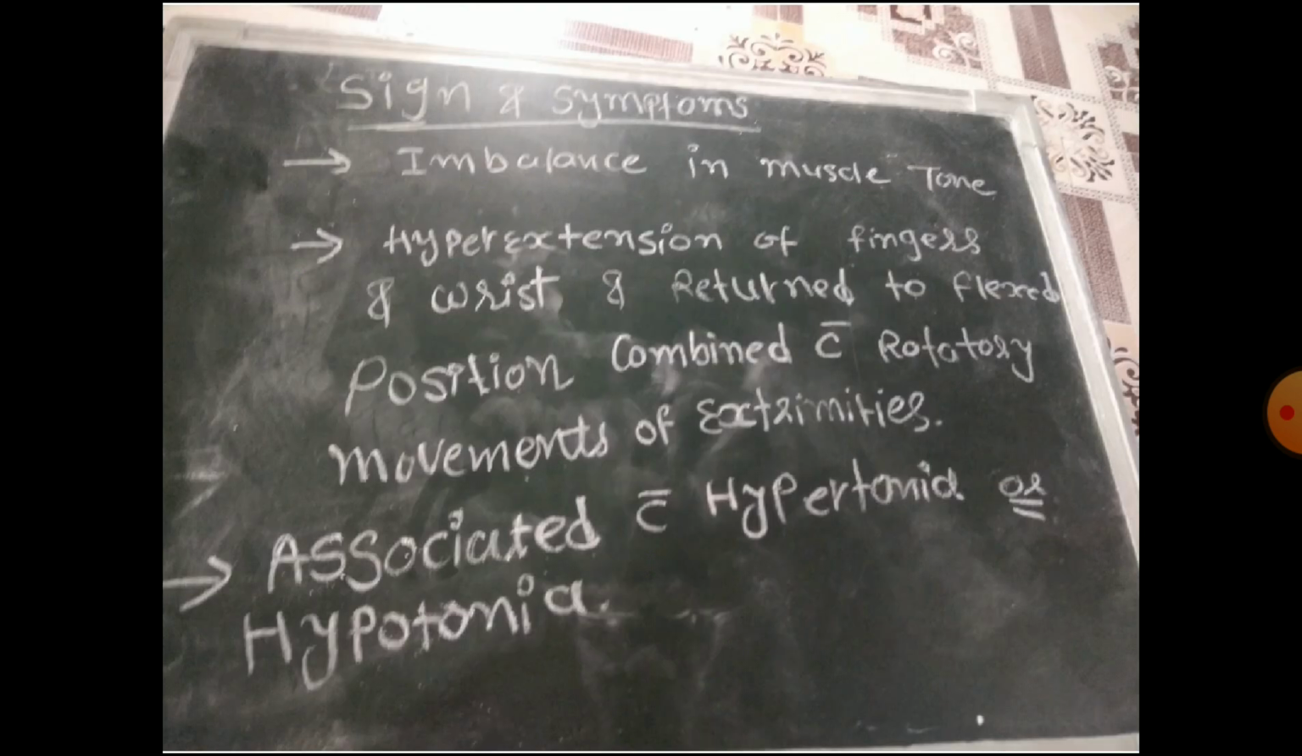Now the signs and symptoms of athetosis. So imbalance in muscle tone, that is muscle tone in the resting position, whatever tension is in the muscle, that is muscle tone, normal muscle tone, but it becomes imbalanced in an athetosis patient. Hyperextension of fingers and wrist and return to flexed position in combination with rotatory movements of extremities.